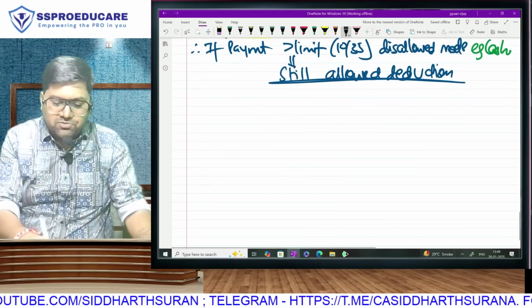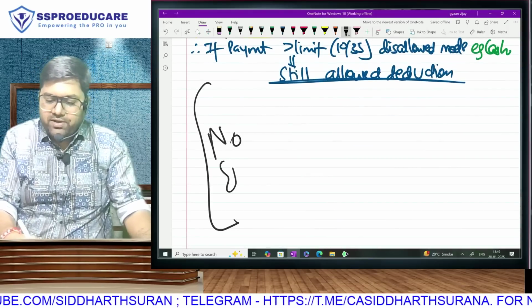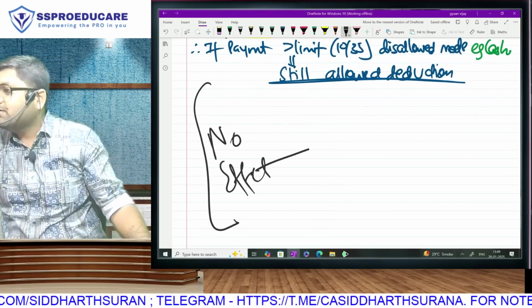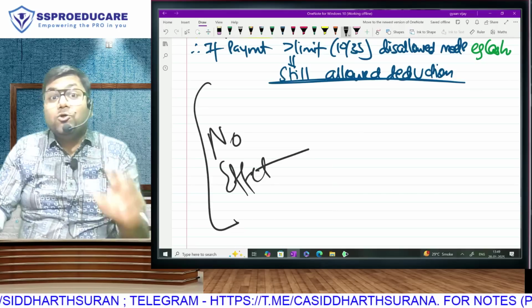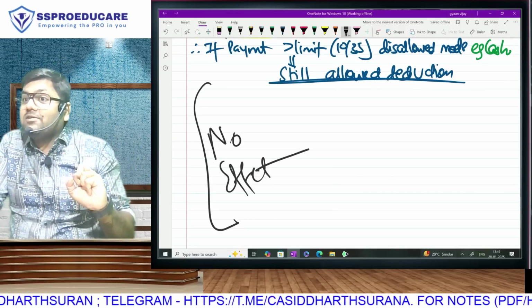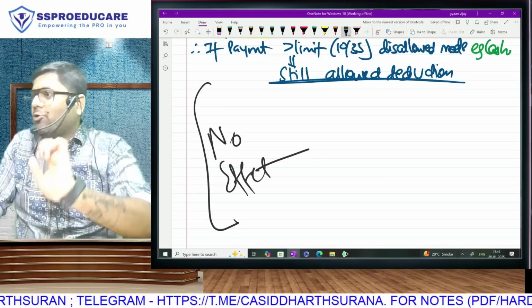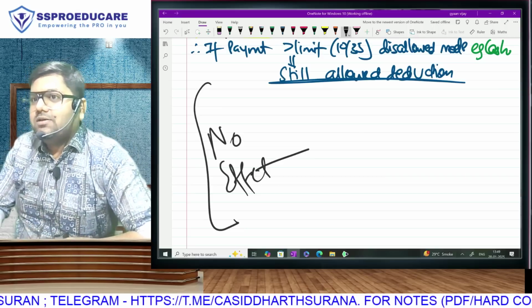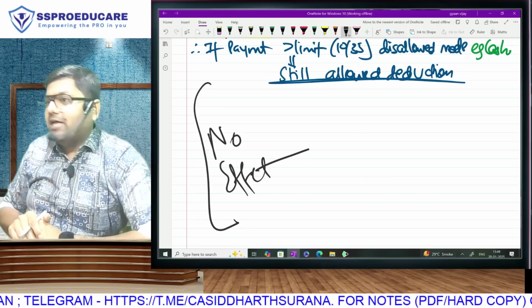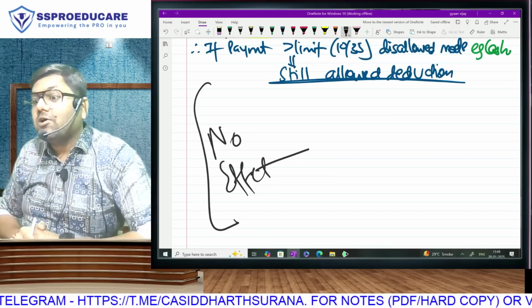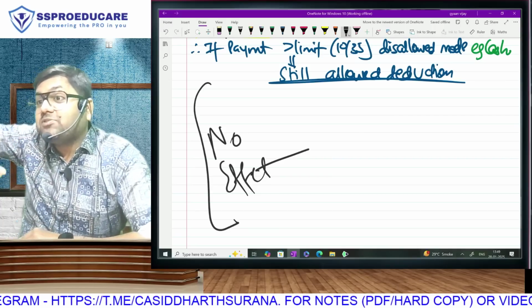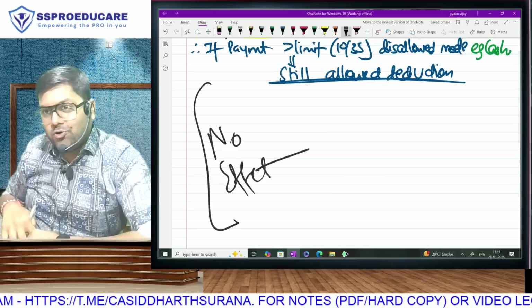But if the question comes on this part, no effect. Debit toh already ho gaya. No effect. You have to be careful. Is it an exception? Toh allowed, because the restriction is not applicable. And is it not in exception? So disallowed. That means whether it is an exception or not is knowledge of law.